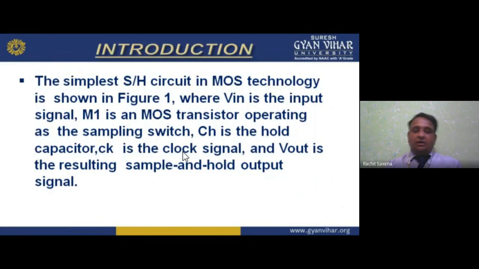Here the simplest S/H circuit in MOS technology is shown in figure 1, where Vin is the input signal, M1 is an MOS transistor operating as the sampling switch, CH is the hold capacitor, CK is the clock signal, and Vout is the resulting sample and hold output signal.